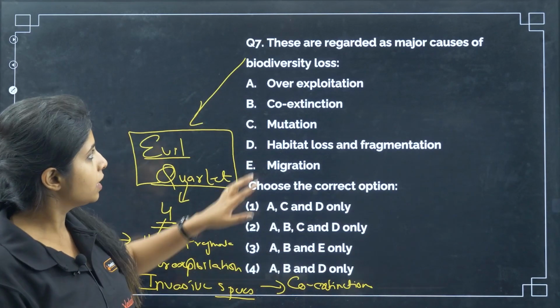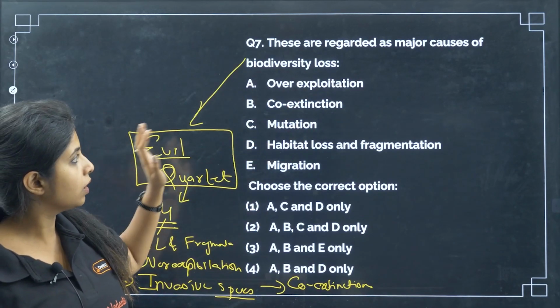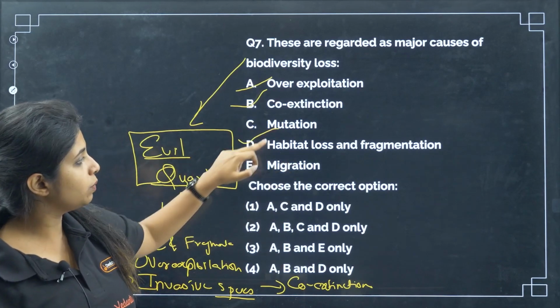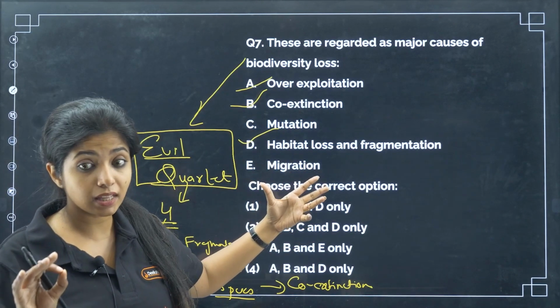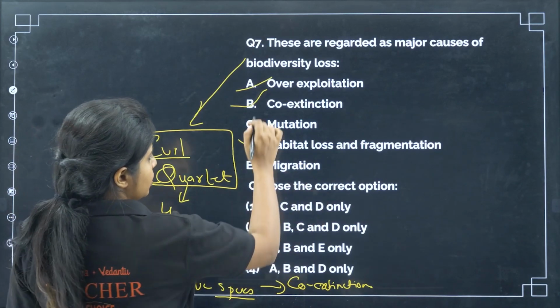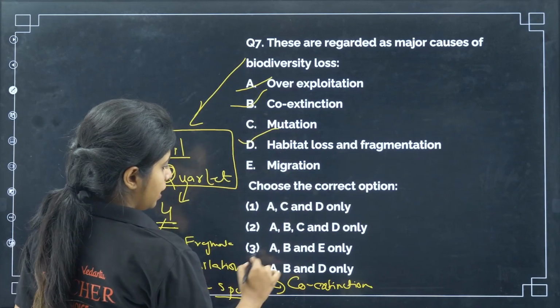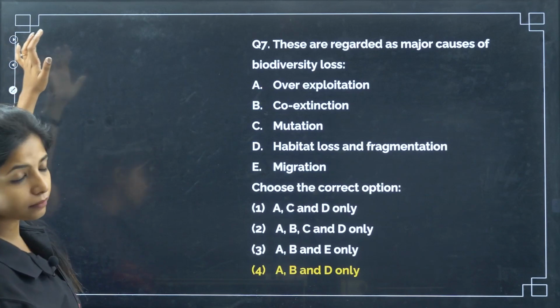So these are the four things regarded as major causes of biodiversity loss. The answer should include all of these: overexploitation, co-extinction, habitat loss and fragmentation. Do you see mutation and migration as a reason? No. They are not the major causes. I am not saying they are not causes at all, but they are not the major causes. So choose the correct option: A, B and D only. This becomes your answer.